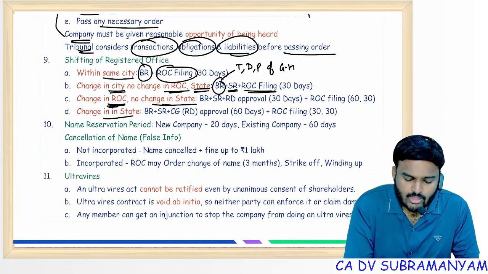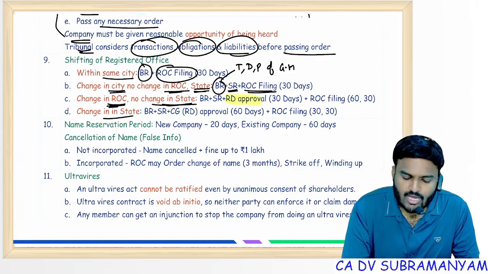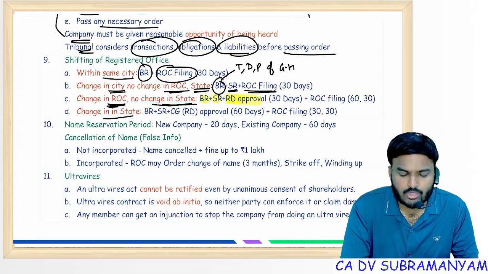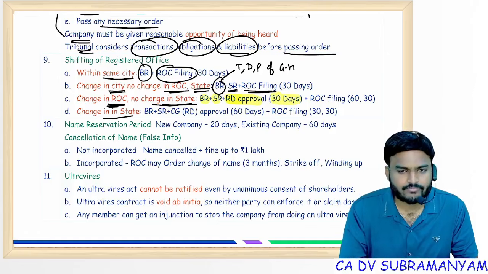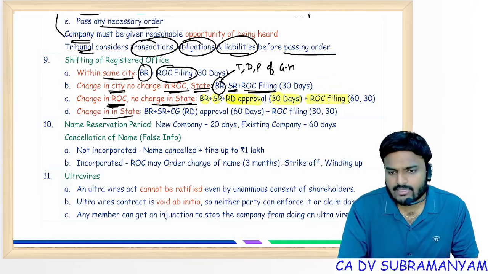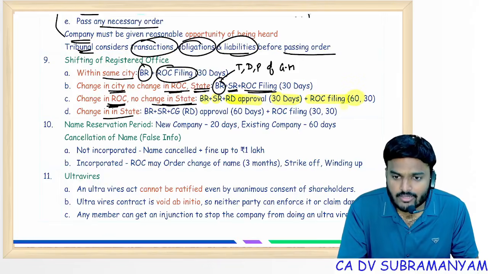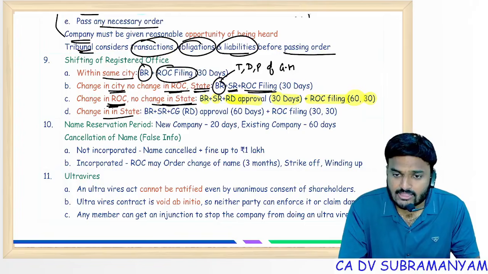Change in ROC but no change in state. Here, in addition to board approval and members' approval, you have to take approval from the RD, regional director. So board resolution, special resolution, RD approval. The RD gives approval within 30 days of receiving complete information, and then proceed with ROC filings. Within 60 days of the RD's order, communicate with ROC, and within 30 days of shifting to the new premises, also communicate with ROC in form INC 22.